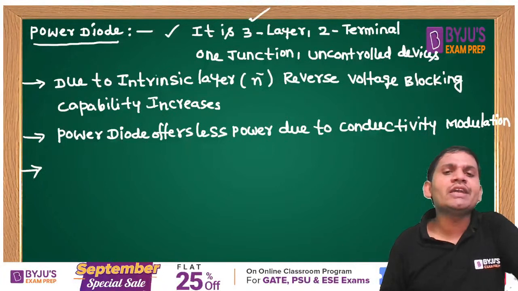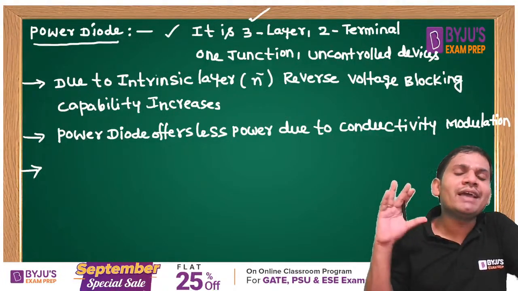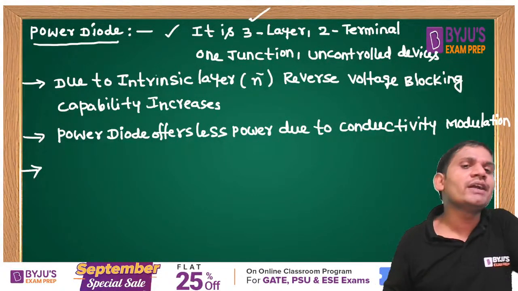Not only that, due to the vertical structure of the power diode, it also offers less power loss. Remember that point also.